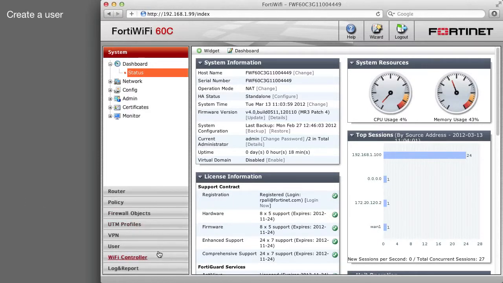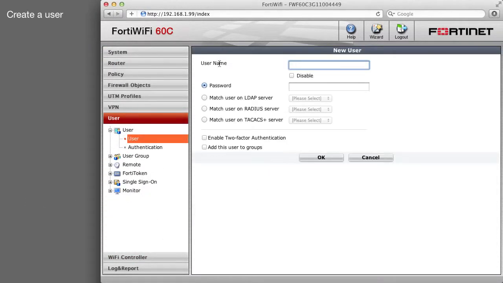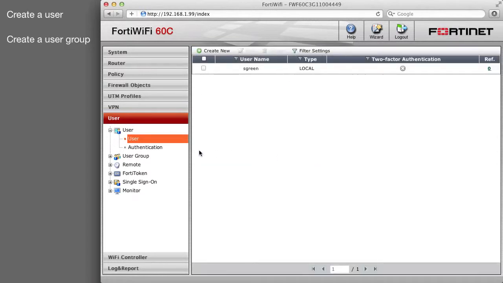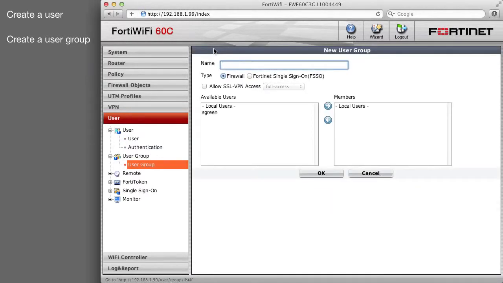Go to the user list and create a new user. Go to the user group list and create a firewall user group named Wizard Users. Add the new user to the user group.